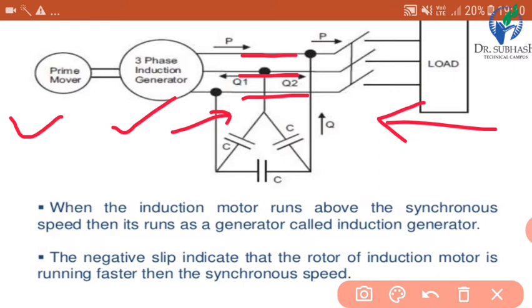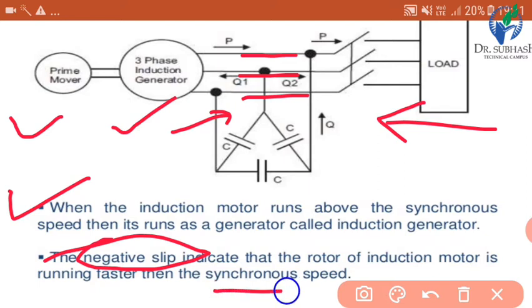When induction motor runs above the synchronous speed, then it runs as a generator called induction generator that we have already seen. The negative slip indicates that the rotor of induction motor is running faster than the synchronous speed. One more thing here is that the slip is negative. It indicates the rotor is running faster than the synchronous speed, so the slip will be negative.